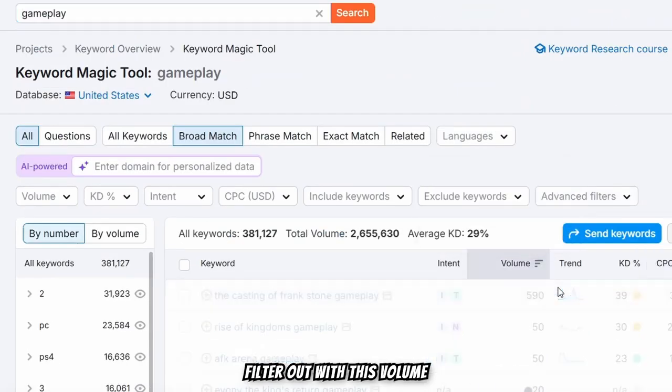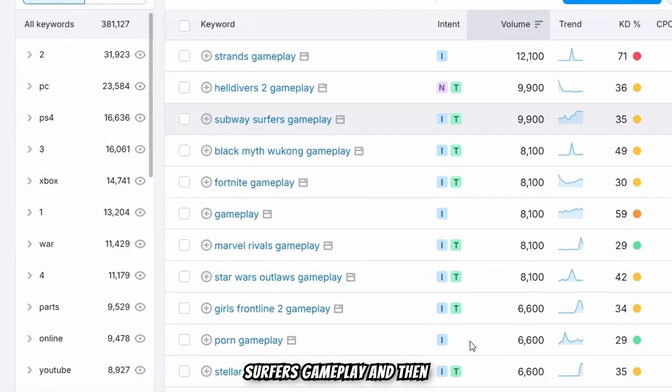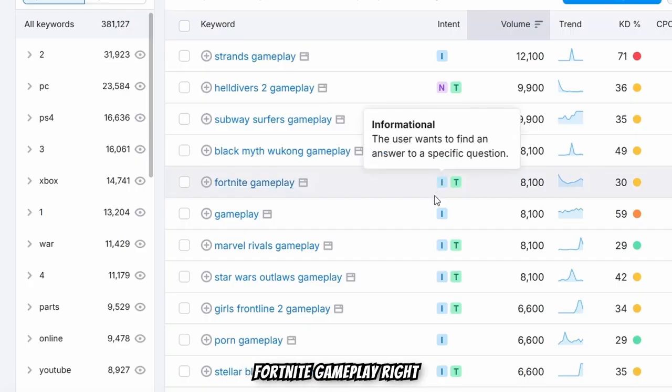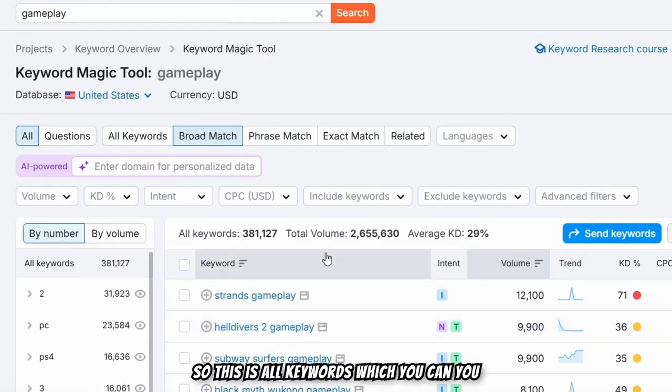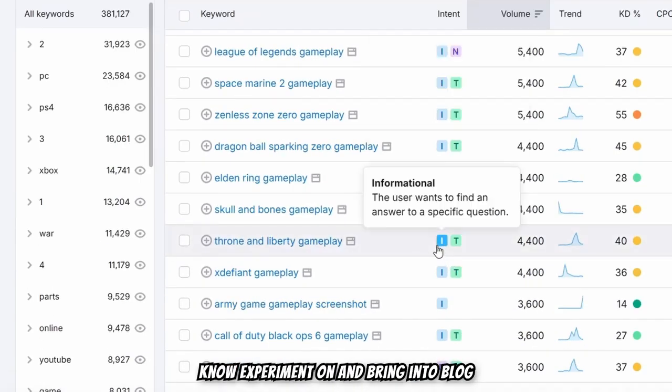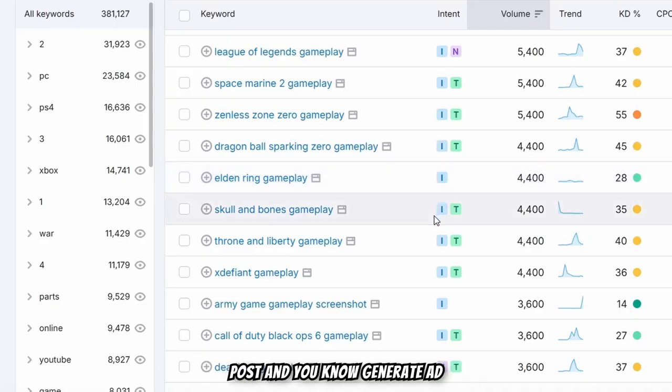So you can filter with this volume, and you can see 2 million traffic. Oh my god, that's a lot of traffic. Subway Surfers gameplay, and then Fortnite gameplay, right? Marvel Rivals gameplay.